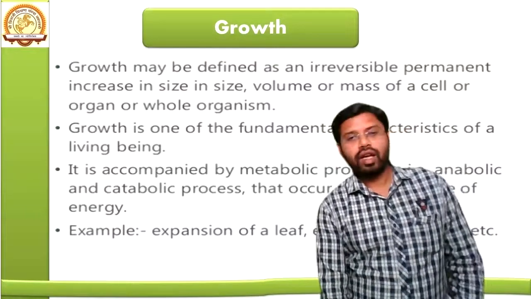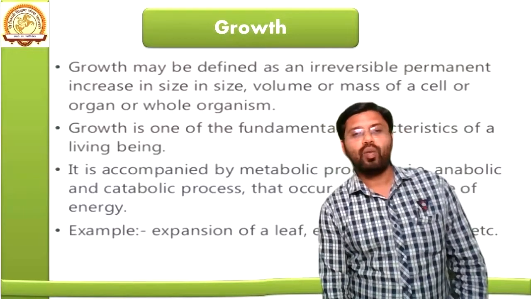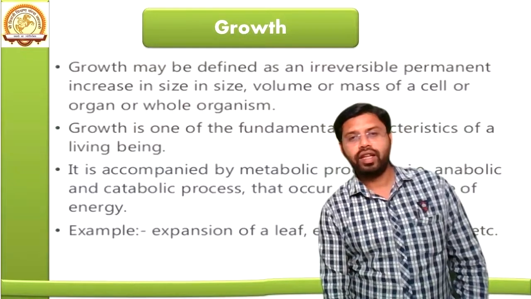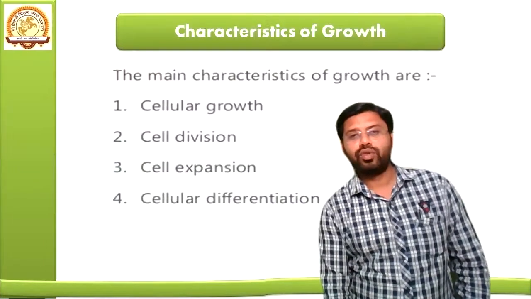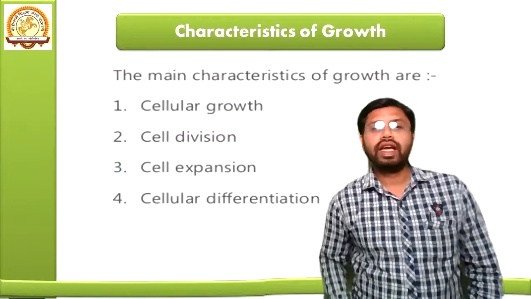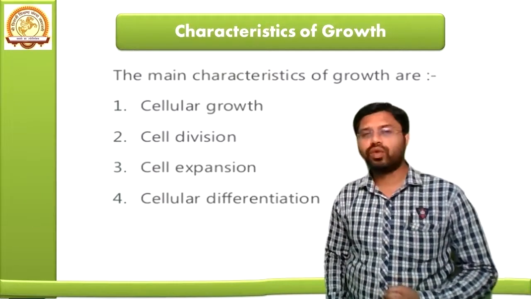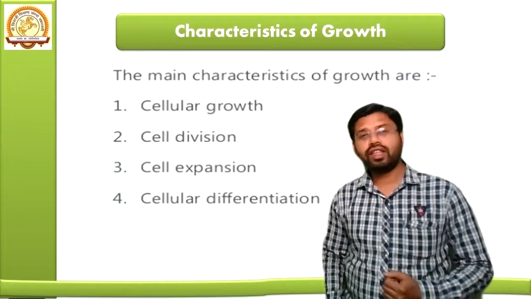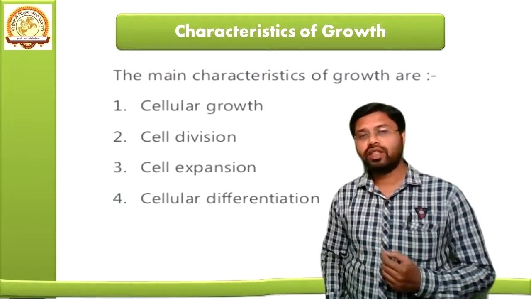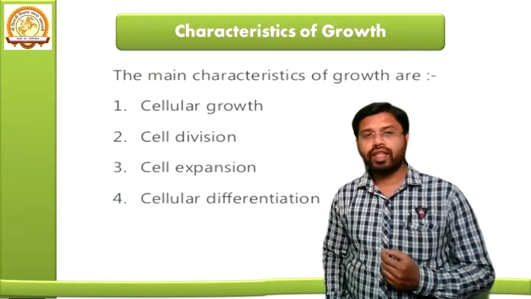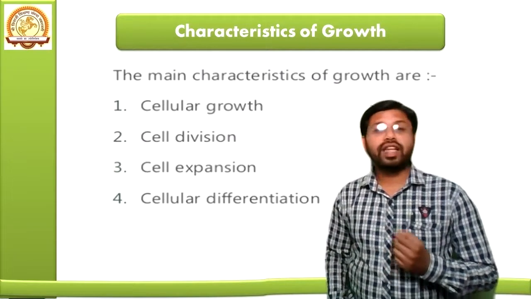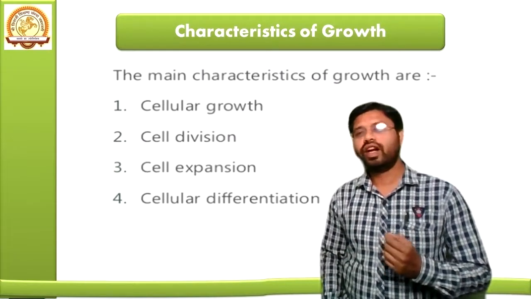Now, as we have understood what growth is, the next thing that we should know is about the characteristics of growth. So what are the main characteristics of growth? The first one is cellular growth, means the growth of the cell. The second one is cell division, how the cell gets divided.